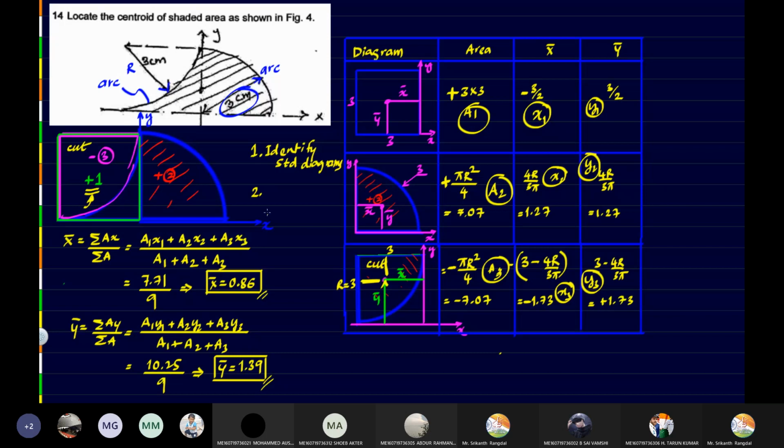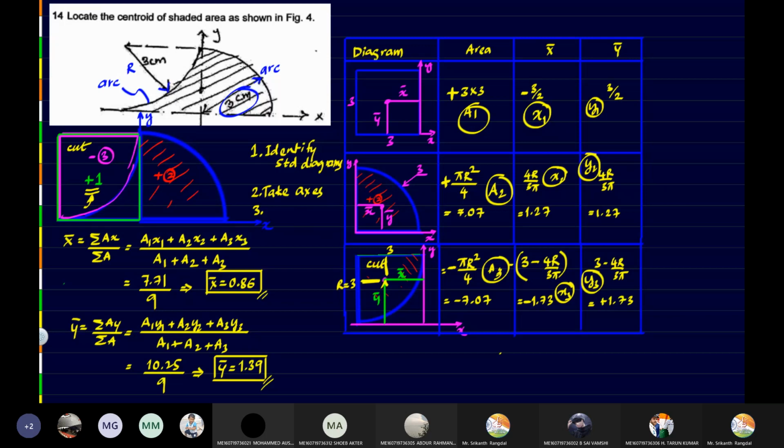Then the second step is to take axis. Both x and y axis we have to take. If the axes are already given in the diagram, we have to use the same axis. If the axes are not given, you are free to choose wherever you want. Most generally, take the bottommost line as x-axis, and the leftmost line as y-axis. That is the best option for you.